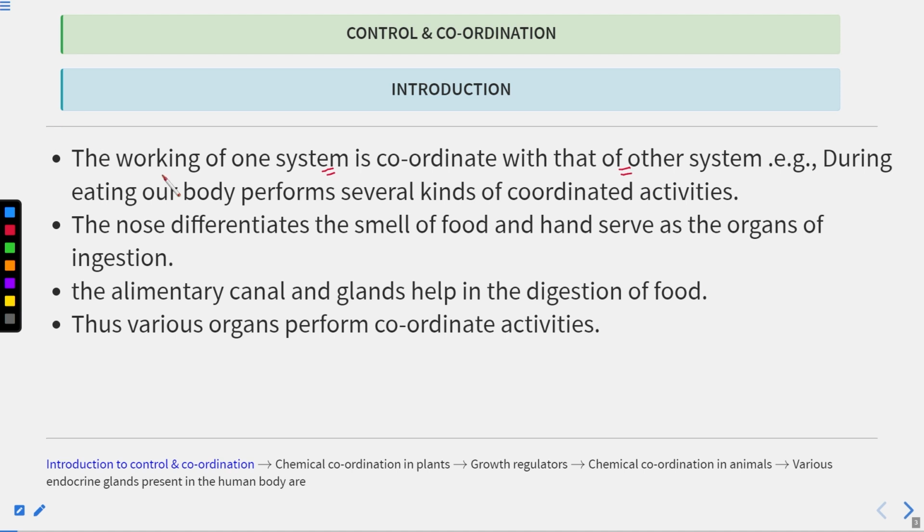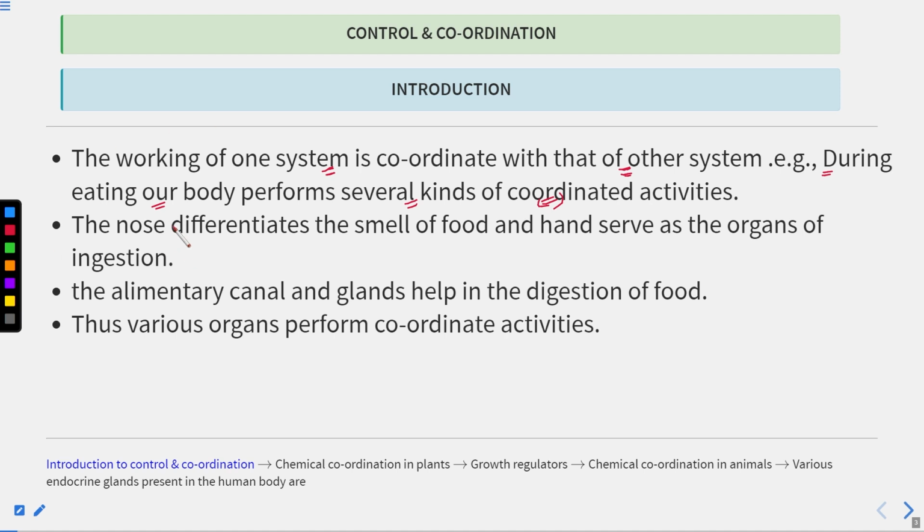That was the meaning of this line. For example, whenever we eat, our body performs several kinds of coordinated activities. Eating, digestion and excretion are all coordinated processes. One cannot function without the other, or one system is dependent on the other system.